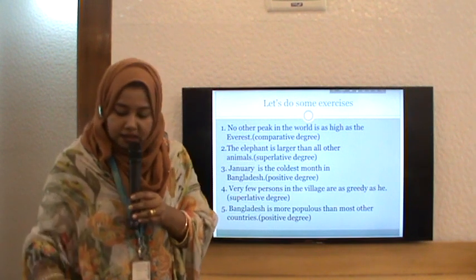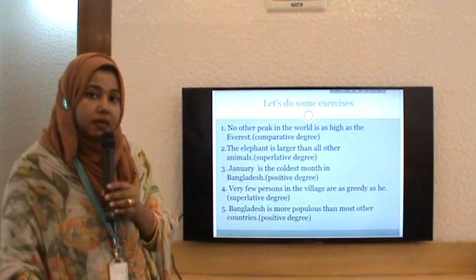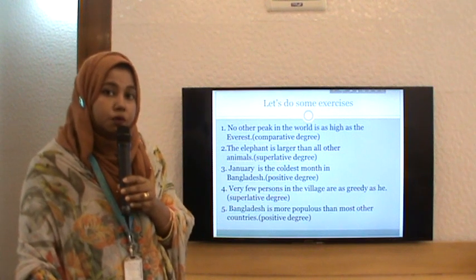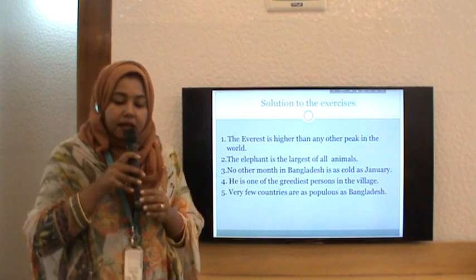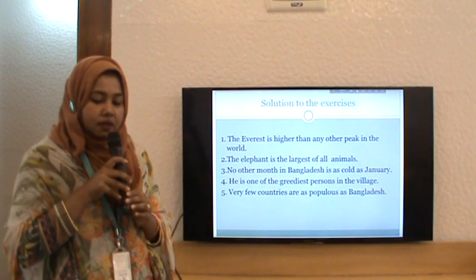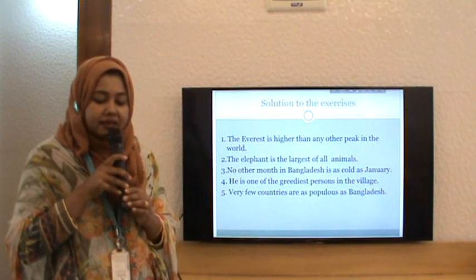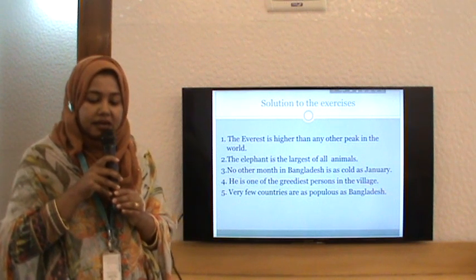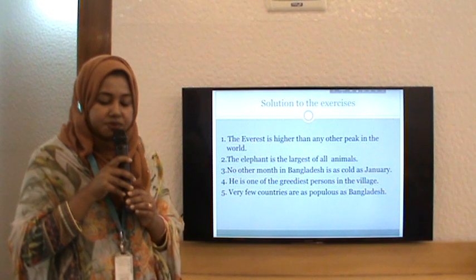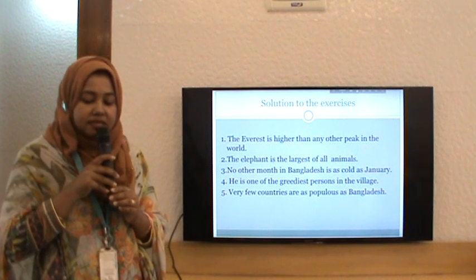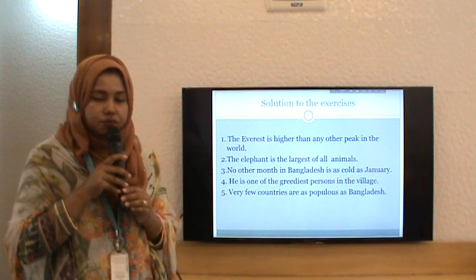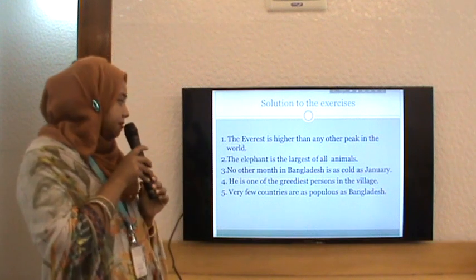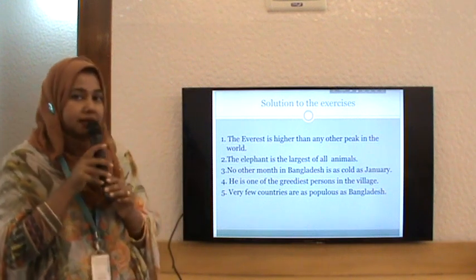I hope you have done it correctly, or you have understood. If you couldn't finish, you are going to finish it with the help of the groups. Let us see the solution. Number 1, the Everest is higher than any other peak in the world. Number 2, the elephant is the largest of all animals. Number 3, no other month in Bangladesh is as cold as January. Number 4, he is one of the greediest persons in the village. And number 5, very few countries are as popular as Bangladesh.